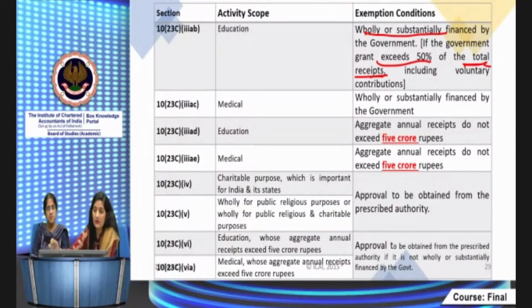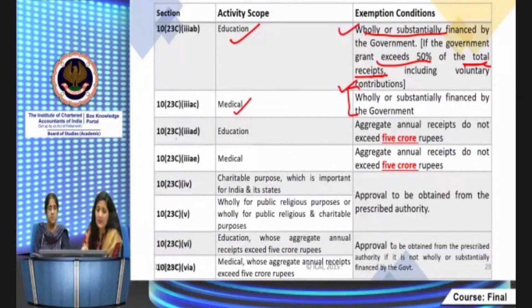Read these words, you might get confused. It's total receipts, meaning whatever be the income, whatever be the receipts of the trust, that amount has to be compared with the government grants. If it exceeds 50% of the total receipts, then it will be considered wholly and substantially financed by the government. In such a case, if the trust is in the education field or in the medical field, in both these cases, if it is wholly and substantially financed by the government, these entities would be exempt without going into the approval procedure with the authorities.